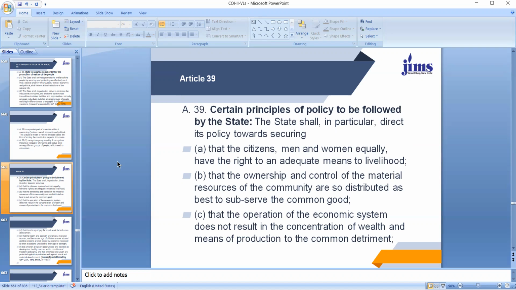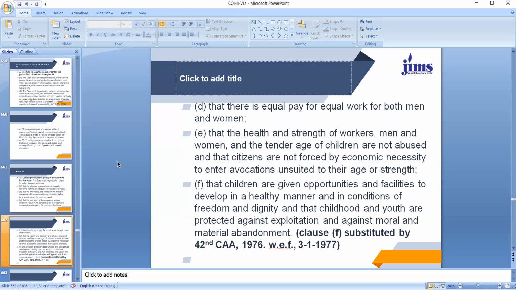Likewise, means of production should not be to the detriment of common people, and means of production should also not concentrate in few hands. Then 39D, equal pay for equal work for both men and women is a big directive.